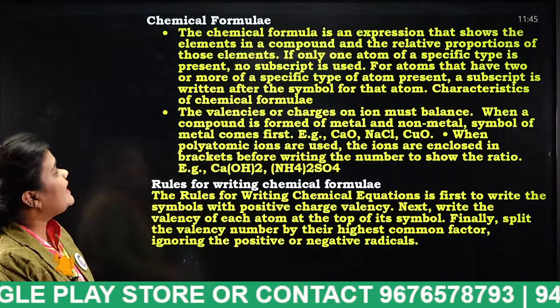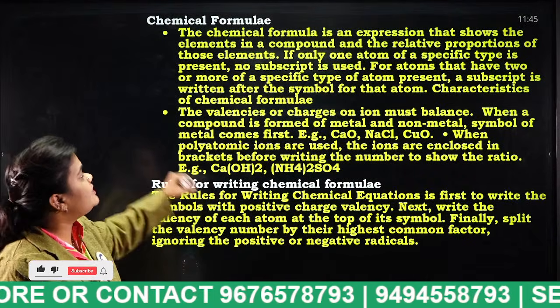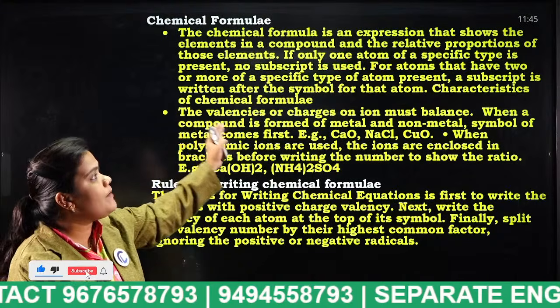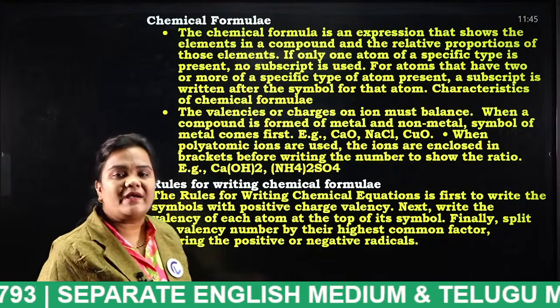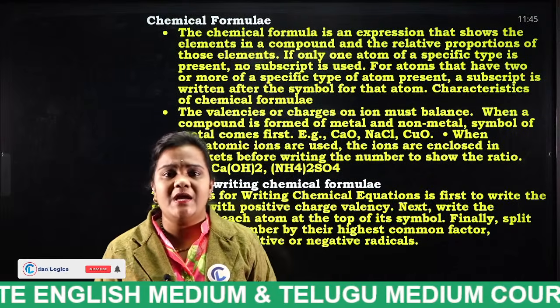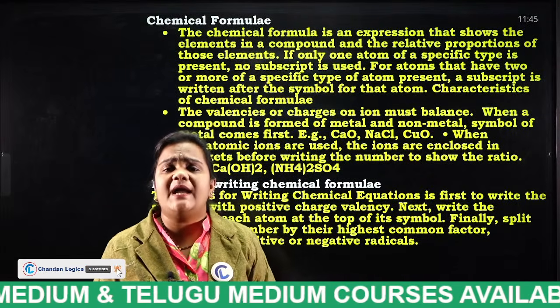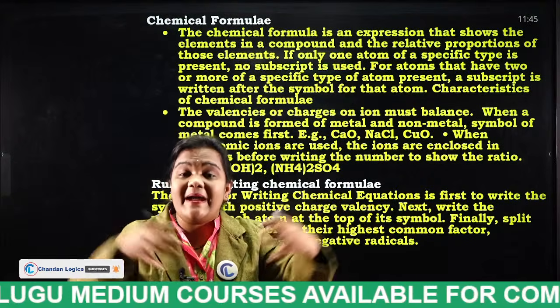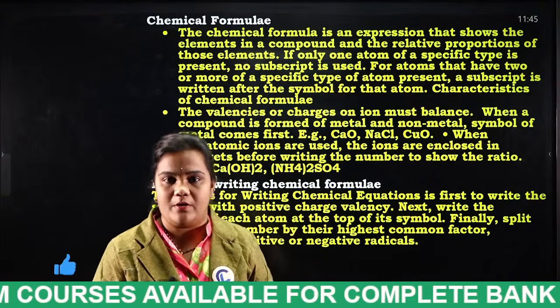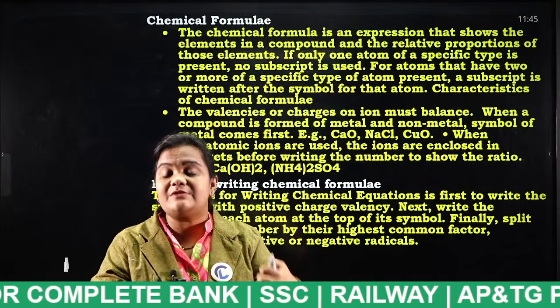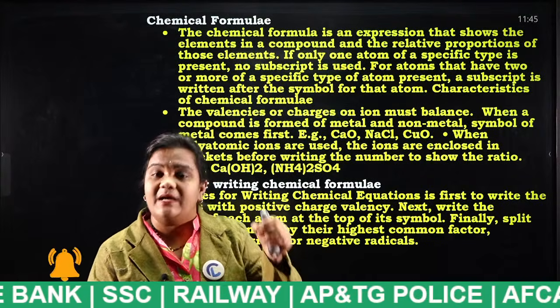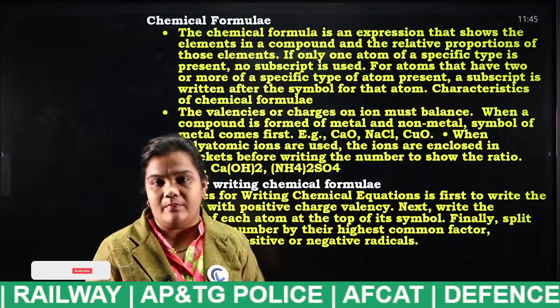Okay. A chemical formula is an expression that shows the elements in a compound and the relative proportions of those elements. What do you mean by compound actually? A compound is formed when different elements are combined together by a chemical bond. If we combine two different elements by a chemical bond, another compound is formed.